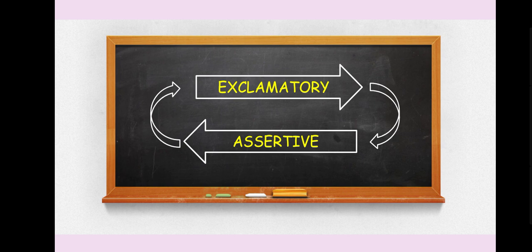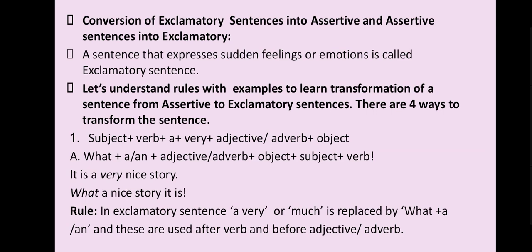Now, the third topic of this lecture is transformation of exclamatory sentences into assertive, or assertive sentences into exclamatory sentences. Let's learn the conversions and all the rules.